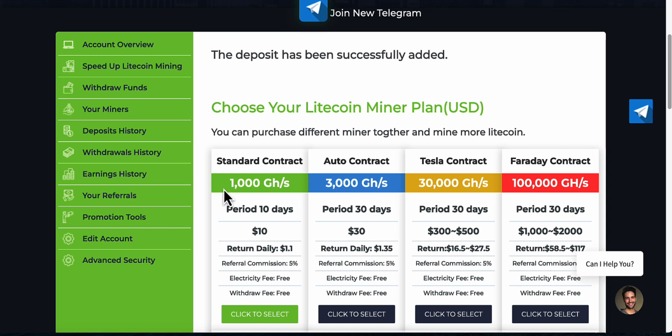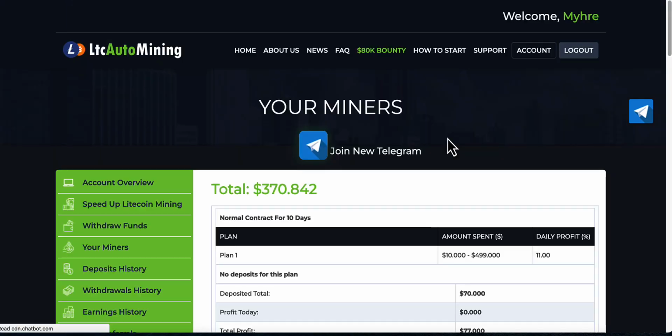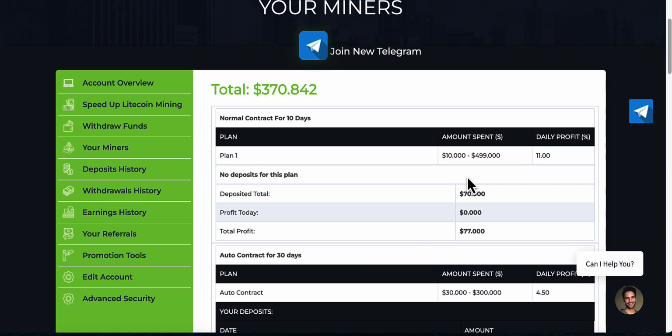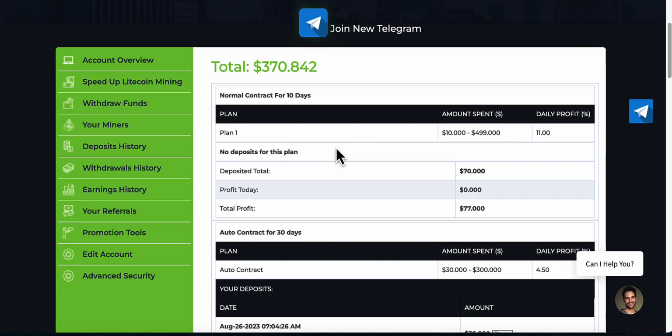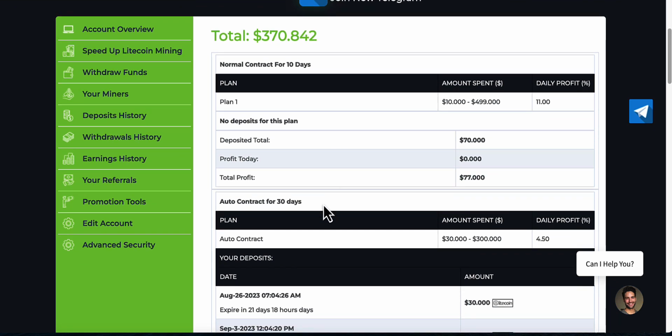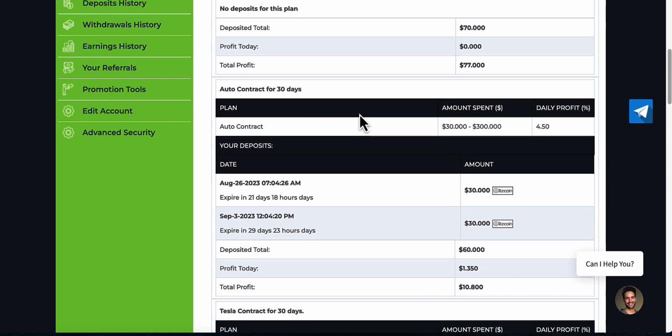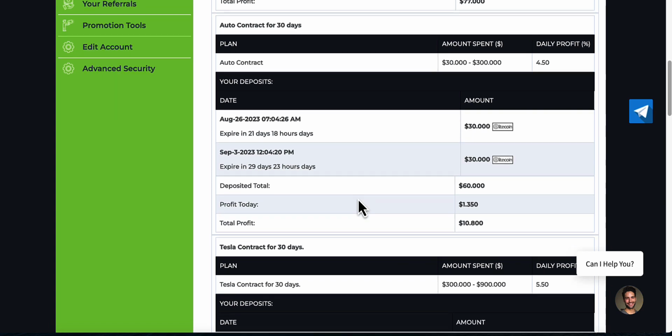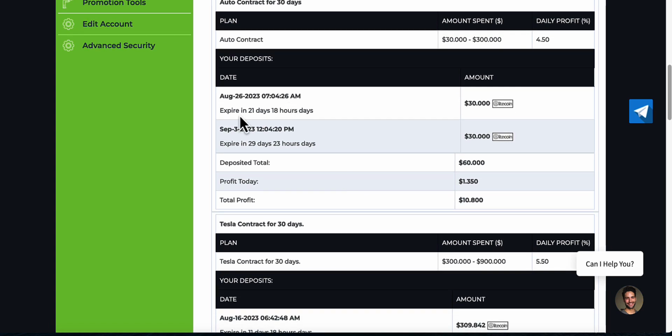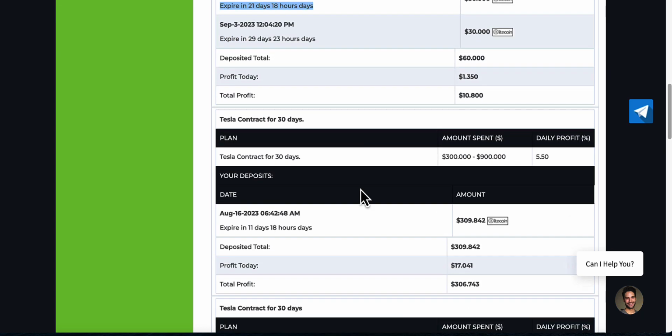So what I'll do is if I go to my miners, let me have a look then. So this one, let me see, not that one. These are expired. Oh, this one there expires. So that is my other 30-day one. So that expires in 21 days.